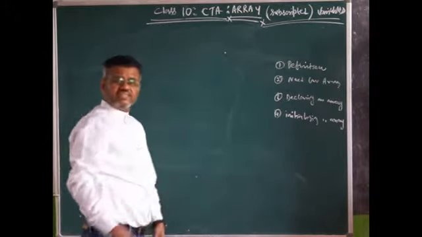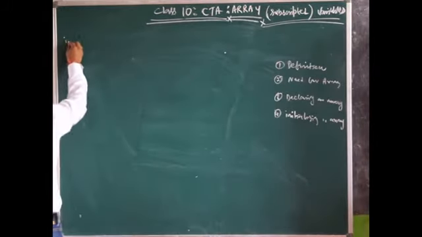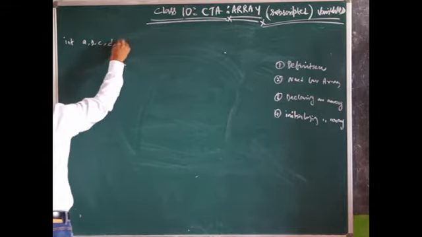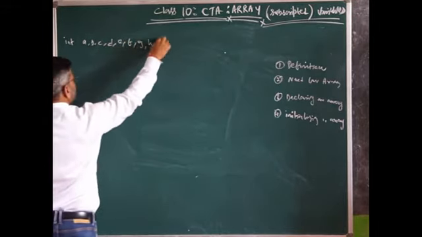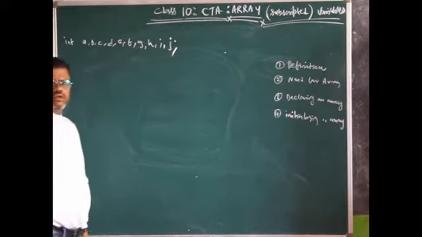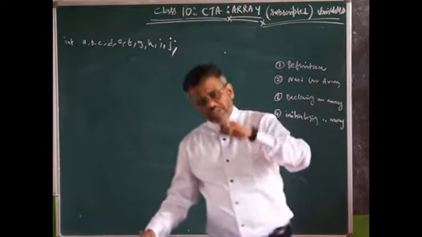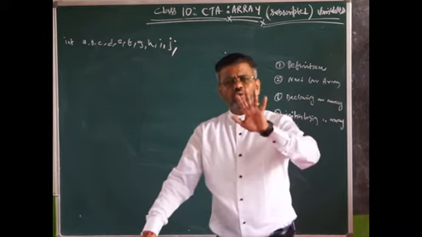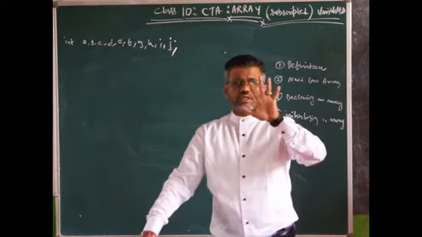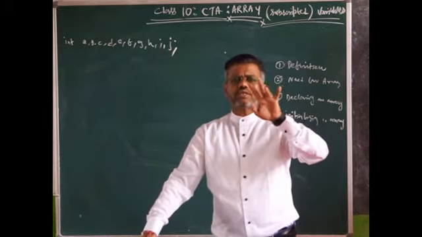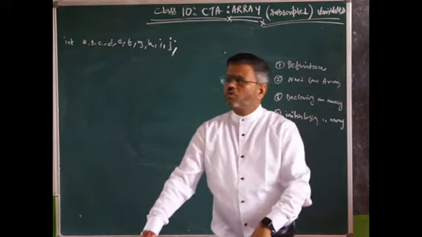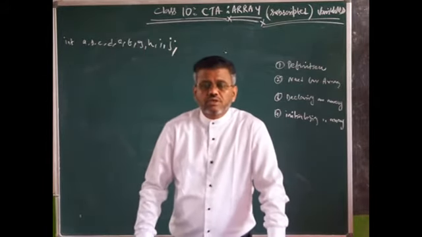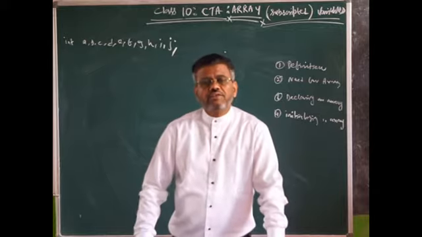Now, I'll give one more example. You have 10 subjects, which will be A, B, C, D, E, F, G, H, I, J. Per student, per term, you have 10. How many examinations are there in a year? 5 examinations are there: first unit test, first term, second unit test, second term, and final term. So 5 into 10 will be 50 variables. And 50 students are there, so 50 into 50, that is 2500, will be there.